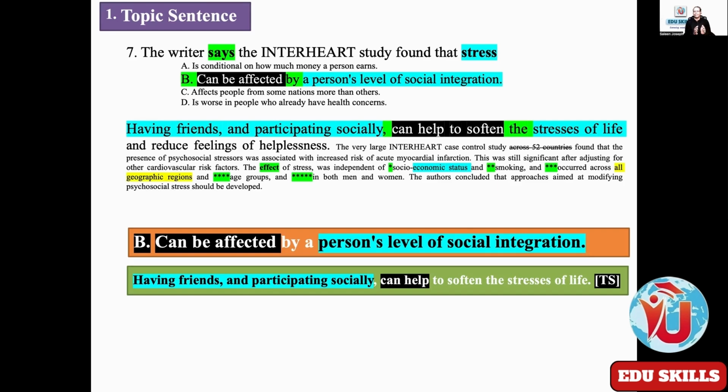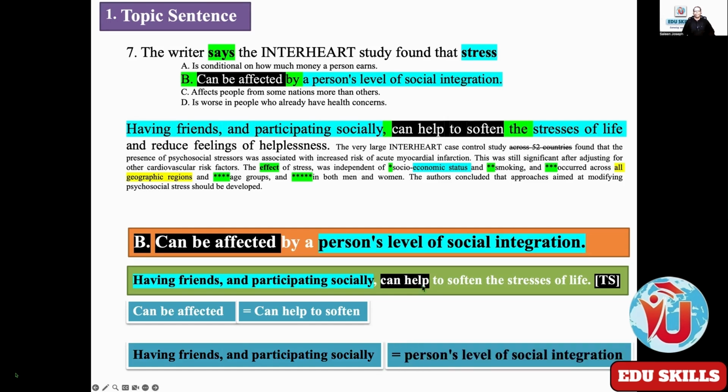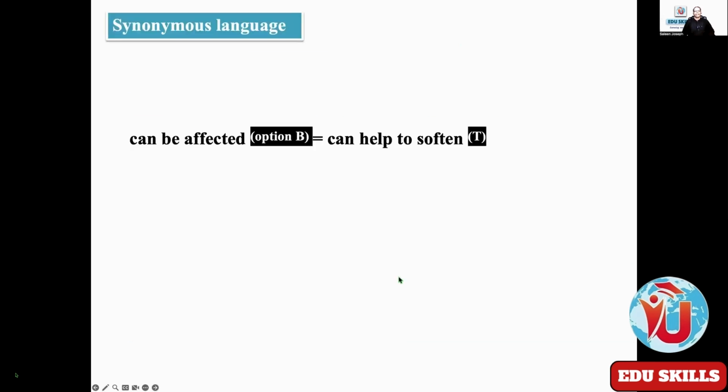That controlling idea will be explained in the whole paragraph, which means the whole text is the explanation of the topic sentence. Now, can be affected, can help to soften. Having friends and participating socially means a person's level of social integration. How beautiful. Now that is checked here.